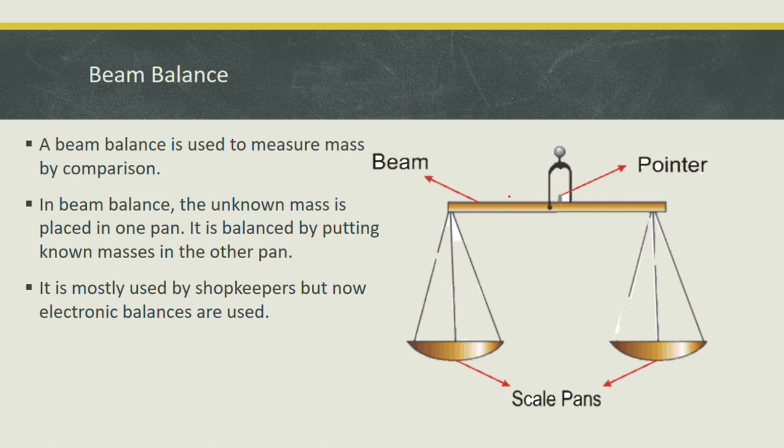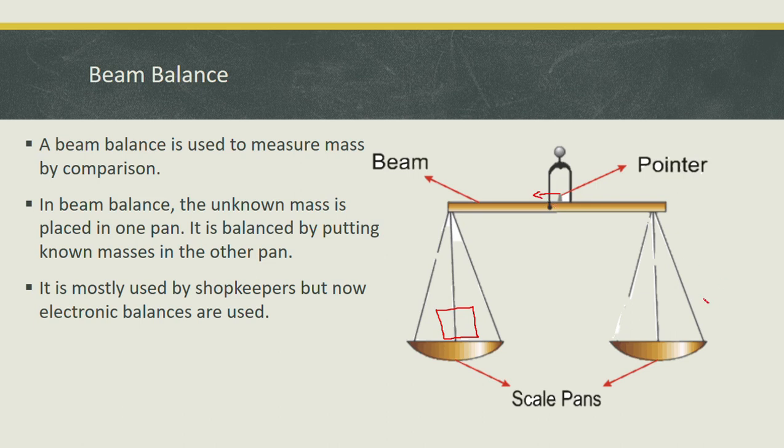Now we place some unknown mass. Let's suppose we placed an unknown mass on the left pan. When we place it, this pointer moves to the left side.